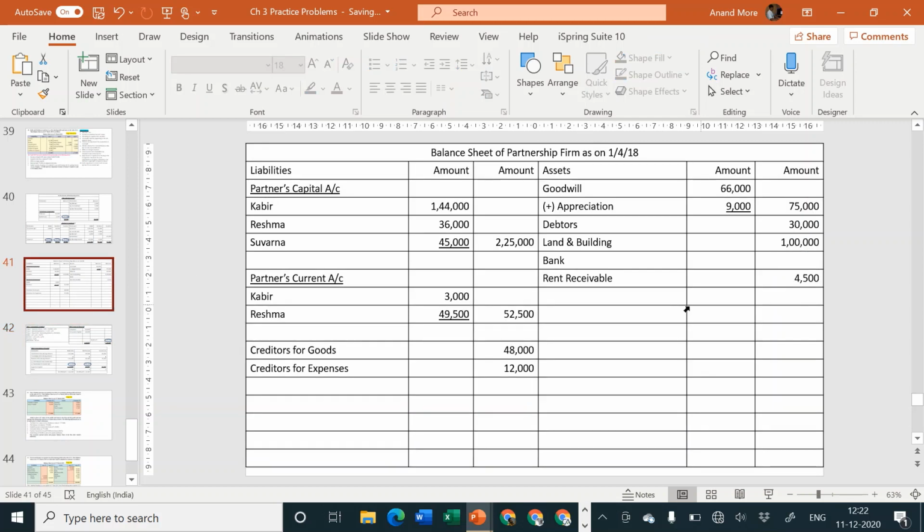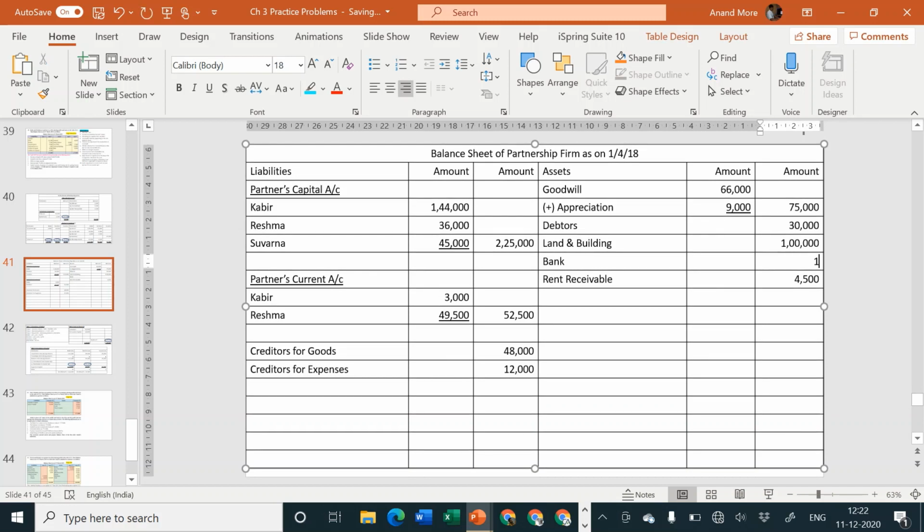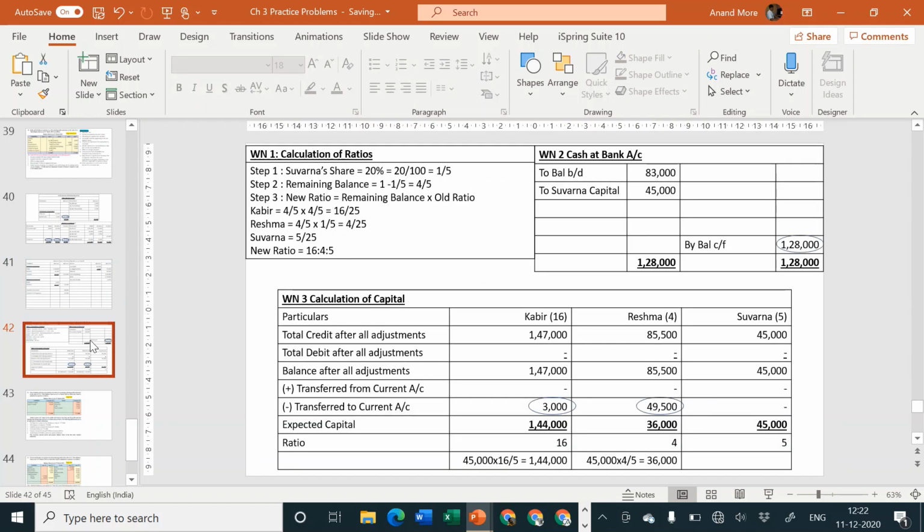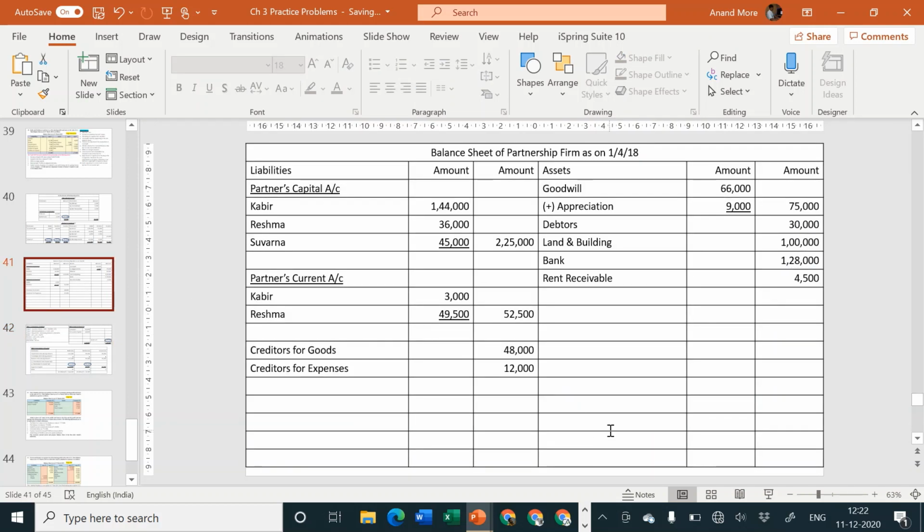This balance will go to balance sheet asset side. Bank, we have written the name here. Amount column we had kept pending. We'll write the amount 1,28,000. Correct? Yes, 1,28,000 is correct. Very good. Let us take the total now.